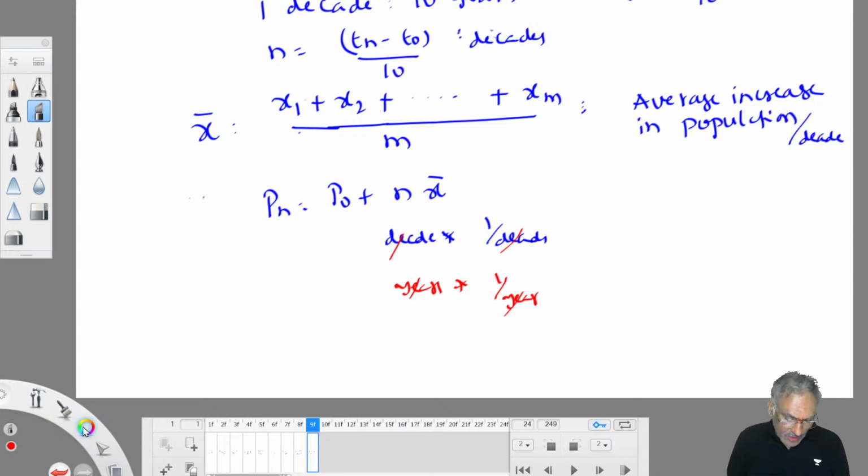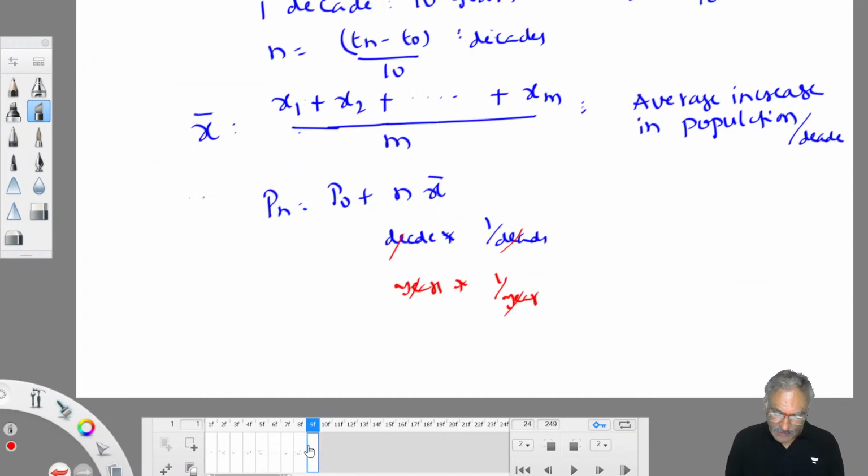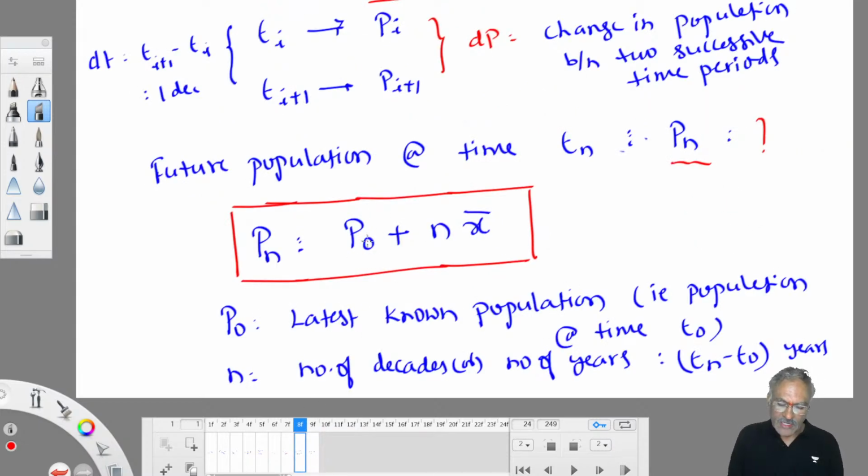So the only variable here is x bar. Once you calculate x bar, that x bar is assumed to be constant in future also. With the help of that, we work out future population. Understood? So two things you have to work out whenever you are expected to work out future population by arithmetic increase method. One is n value, the other one is x bar value. P naught is latest population. So substitute in that equation, you will get it. Understood now? Am I confusing you? Any confusion, you ask me. No problem. This session is open for discussion.